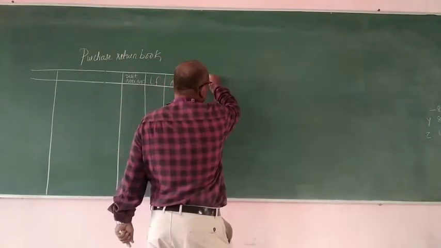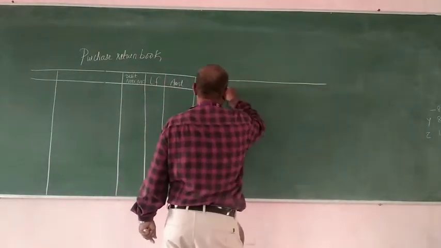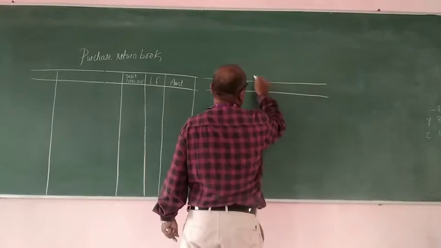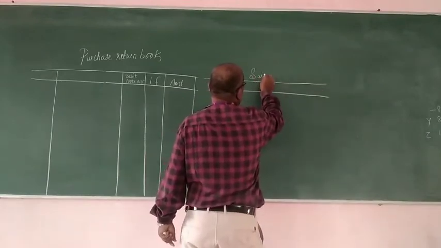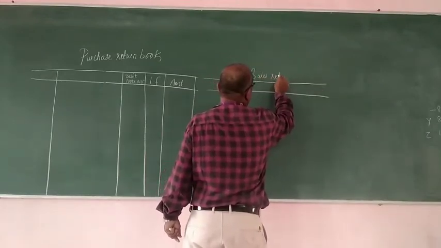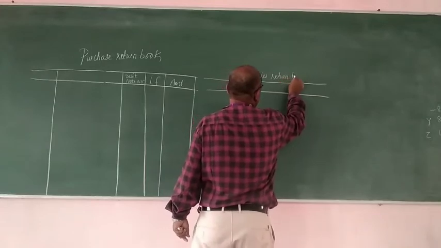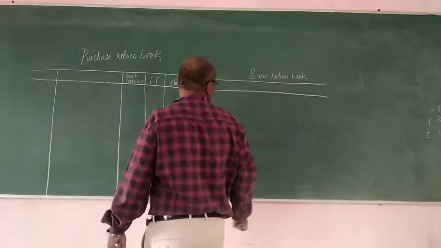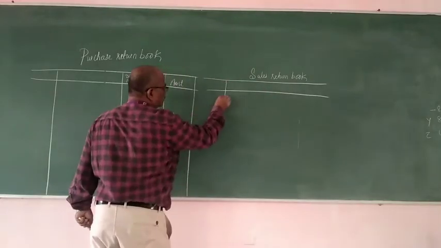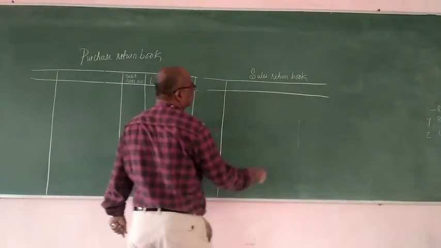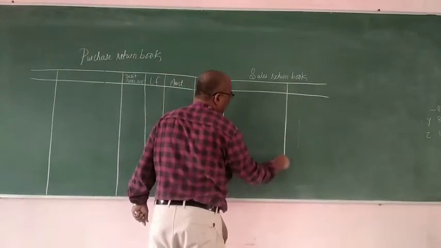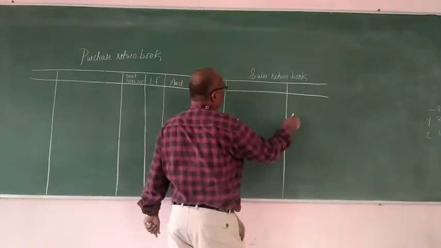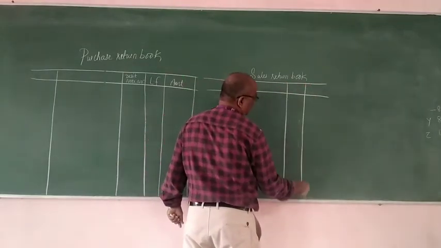Here also sales return. Date, name of the party, credit note number, right?